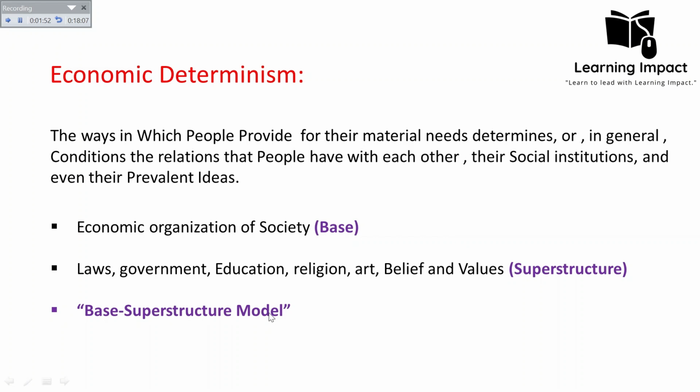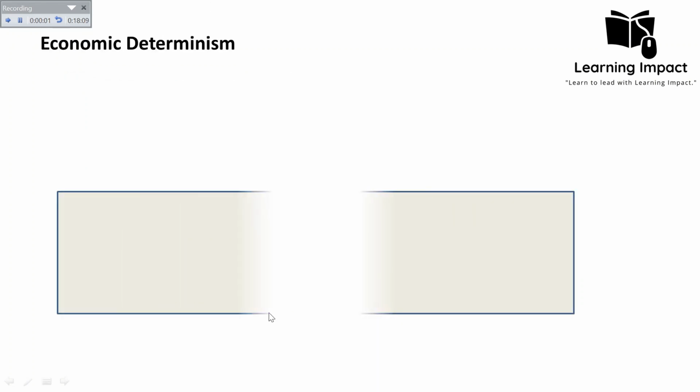Now, what does he mean by this Base-Superstructure model? Let's break down this concept. The Base-Superstructure model, economic determinism, and the materialist interpretation of history are all the same, okay? So the economic determinism, which was based on his Base-Superstructure model: the base consists of the forces of production. The forces of production and the means of production are the same. The forces of production include the resources and the technology. Under the capitalist system, the force of production is industries.